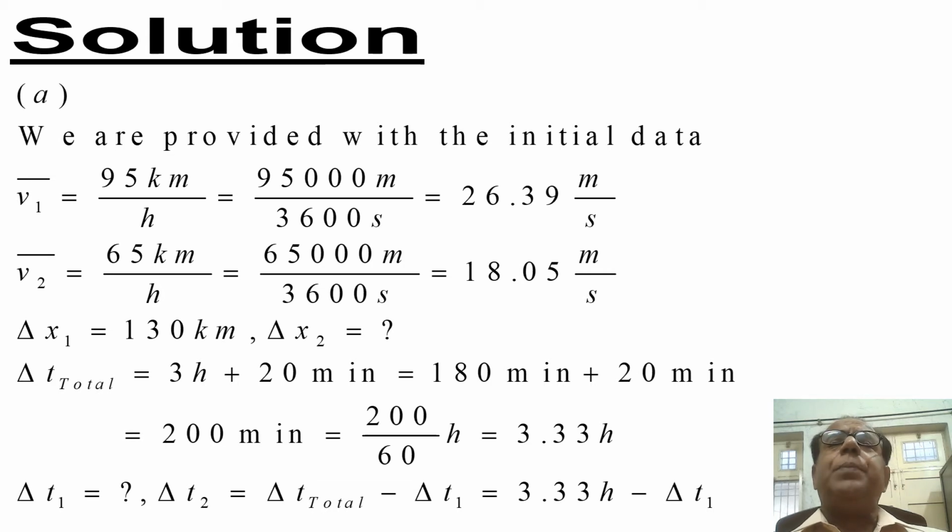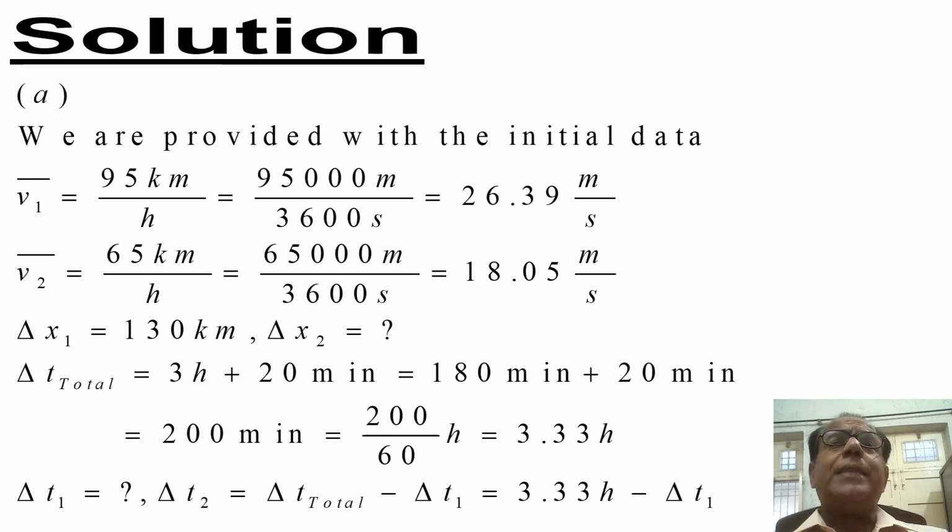This alternatively becomes equal to 18.05 meters per second. These two things were given. We have just converted them into meters per second instead of kilometers per hour.